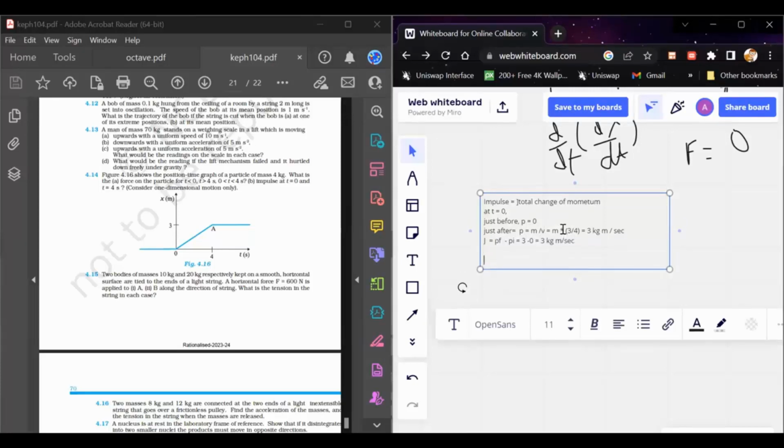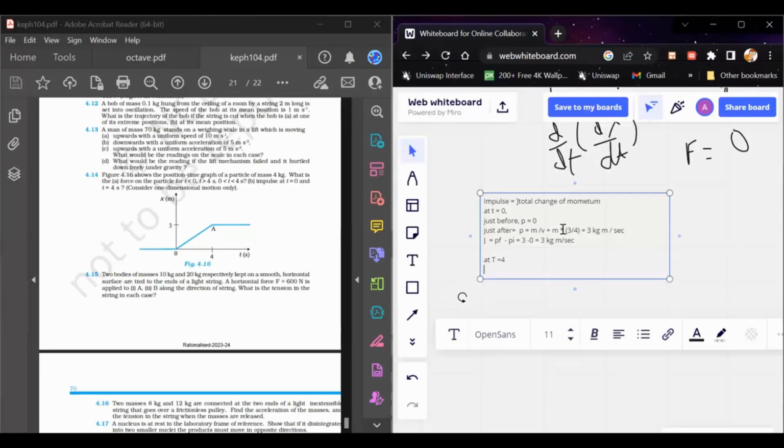At t equals 4, the initial momentum P i equals m into v, which is equal to 3 kg meter per second, because the object is moving with a uniform velocity, so its momentum doesn't change.